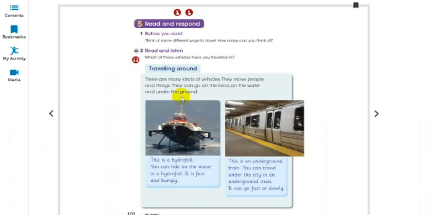This is a hydrofoil. What is it? A hydrofoil. You can ride on the water in a hydrofoil. It is fast and bumpy. So here, where can we have this ride? We can have this ride on the water. As you see, we can ride this hydrofoil on water, and it is very fast. It moves very fast, and it is bumpy.